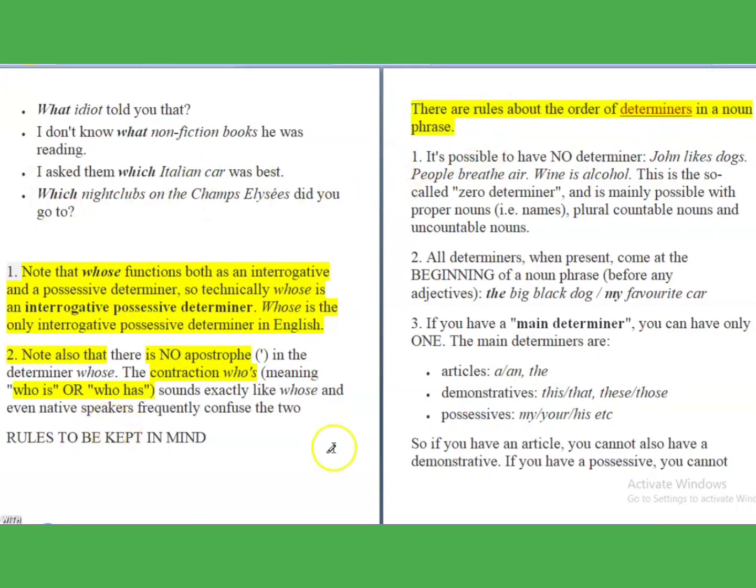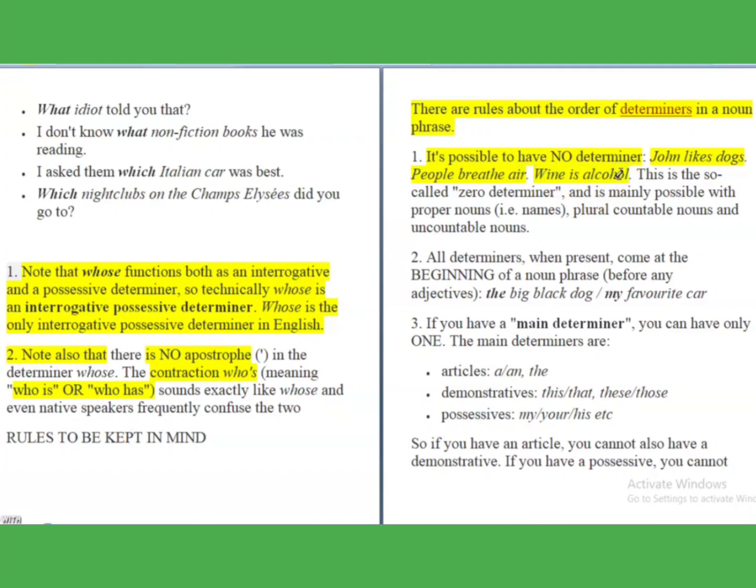Now the first rule is, it is possible to have no determiners. Generally it is said that without determiners a sentence cannot be framed. No, it is not like that. It is possible that a sentence can have no determiners, like John likes dogs, people breathe air, wine is alcohol.